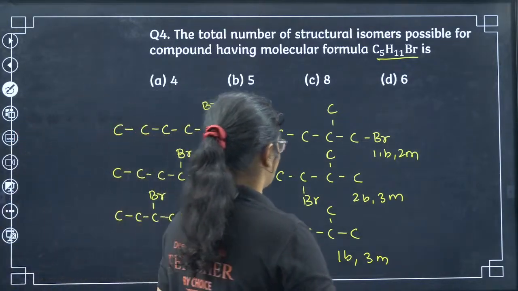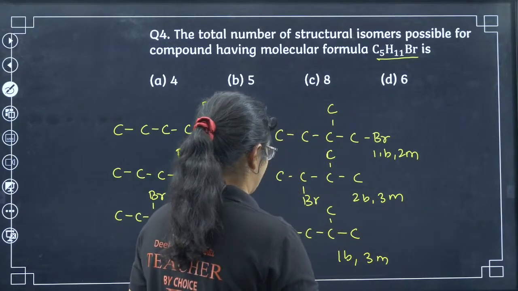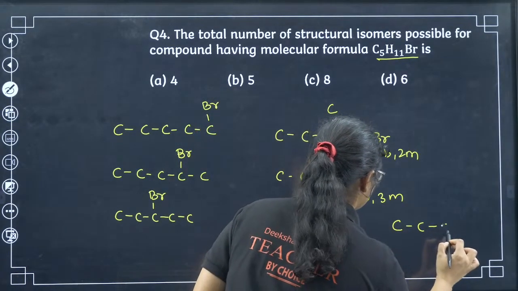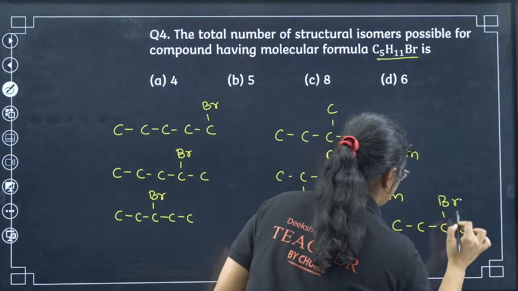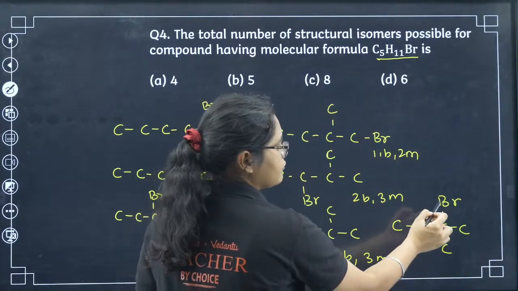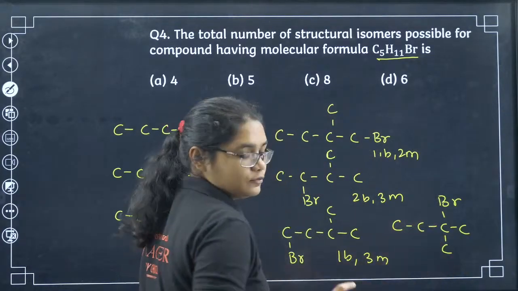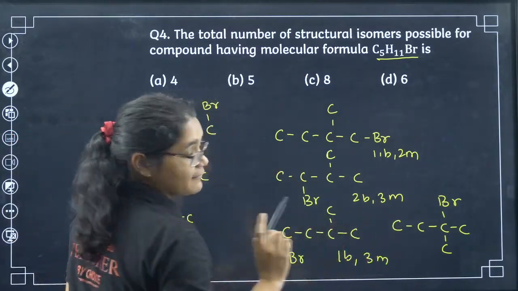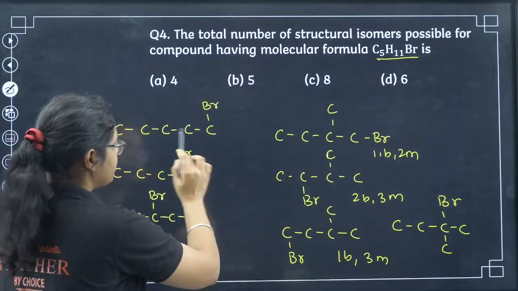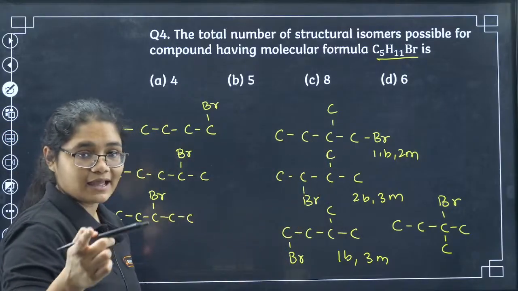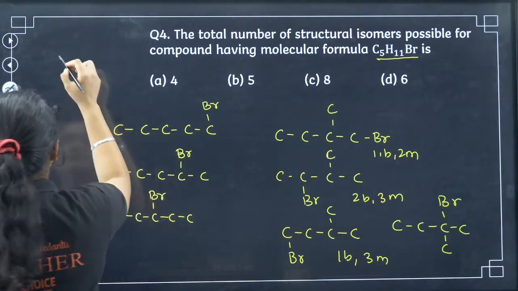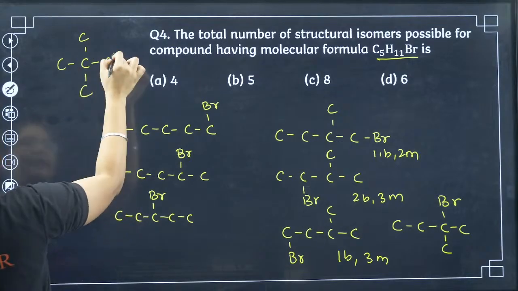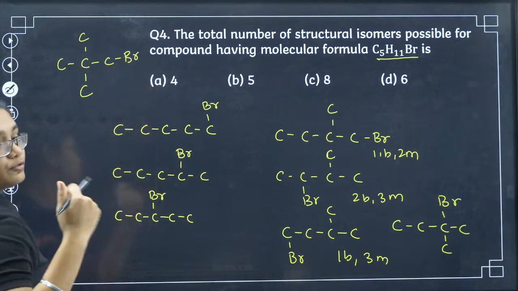Now can I have anything else here? Yeah, I can have one more, right? You can have it on the same carbon, right? We can have 2-bromo-2-methyl. So 1, 2, 3, 4, 5, 6, 7 I have got. So with 5 carbon chain I have got 3, with 4 carbon chain I have got 4. Now let's try with a 3 carbon chain. If I have this one, anywhere you put bromine, it will give you the same compound.